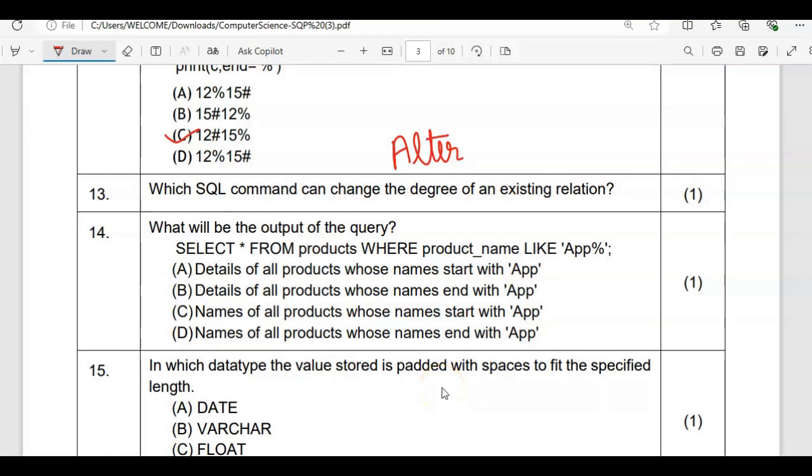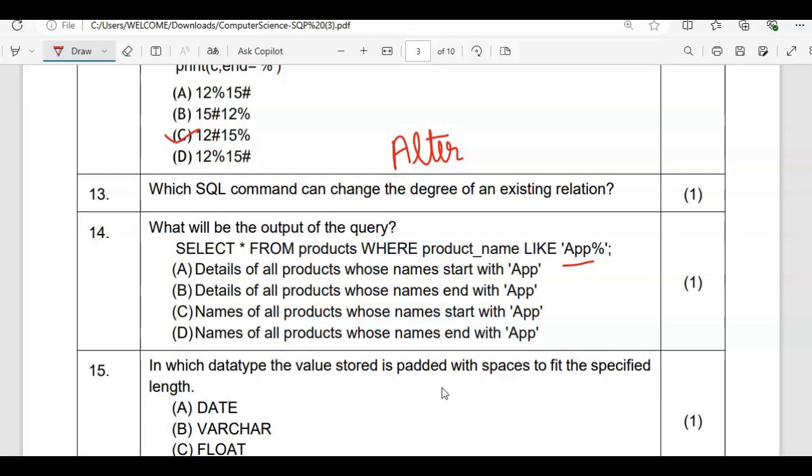What will be the output of the query? In the query, you can check, we have select all from product, so all of the data from the product table we are fetching, where the clause is product name is like app and modulus sign. You know very well, like is a type of keyword which is used for string matching. So we are matching the value for product name, and it should start with app. After that, any number of characters are fine, and we are fetching all the details. So let us read this: details of all the products whose name starts with app.